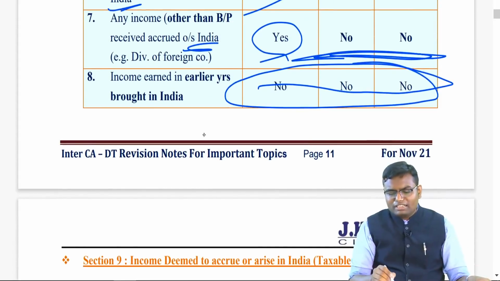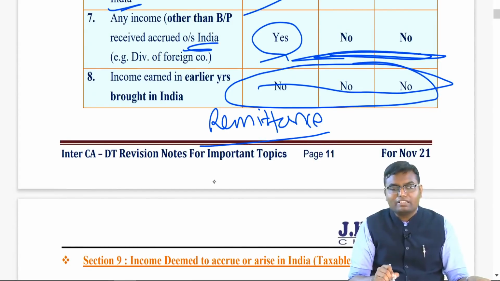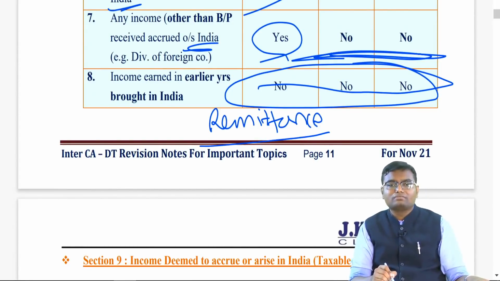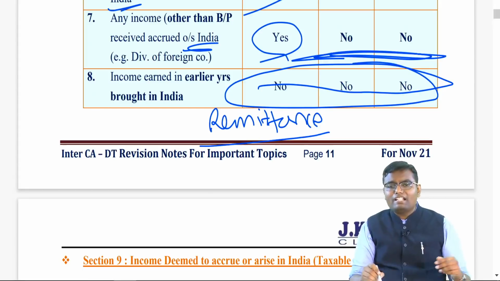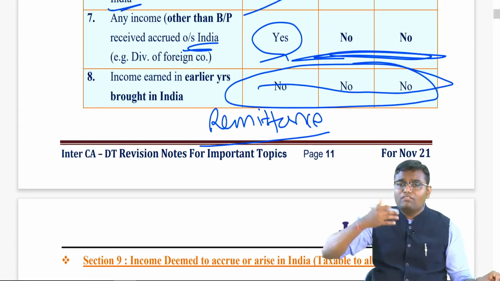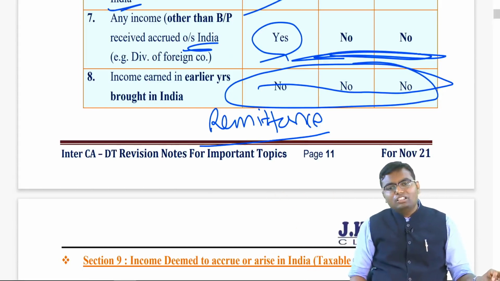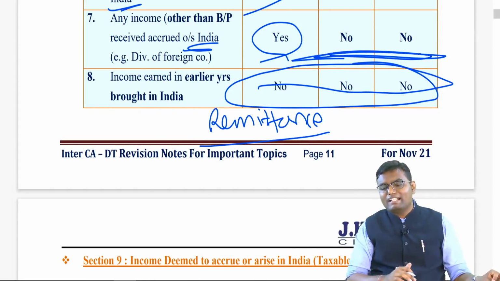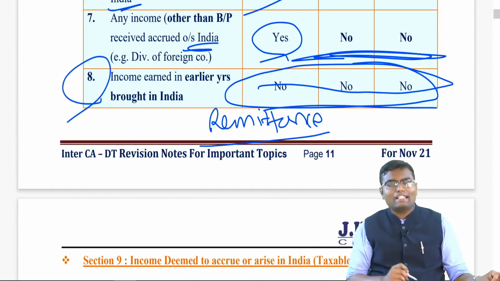If in your question they are just writing remittance to India, you can't assume it belongs to past year. It may be of this year. If they are specifically writing remittance of income which you have earned in past year, then only assume that it is of past year, and that's why point number 8 is applicable: not taxable to any person.